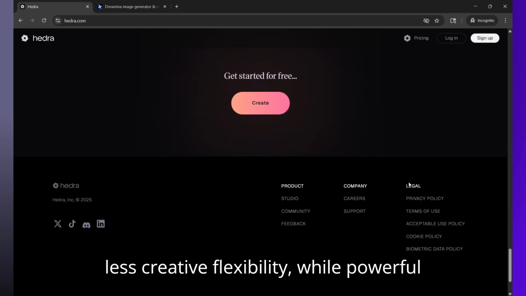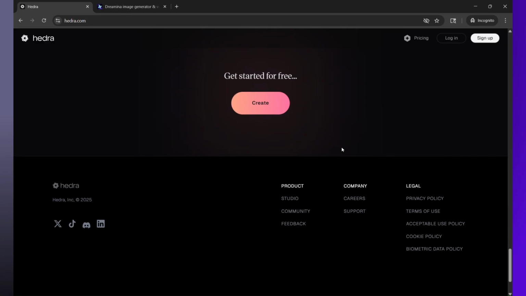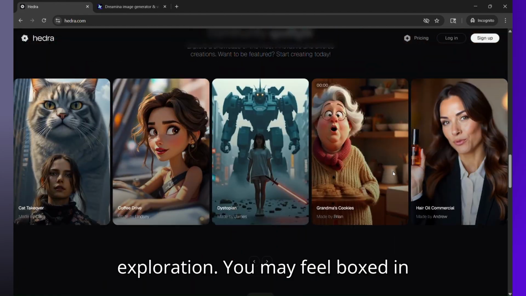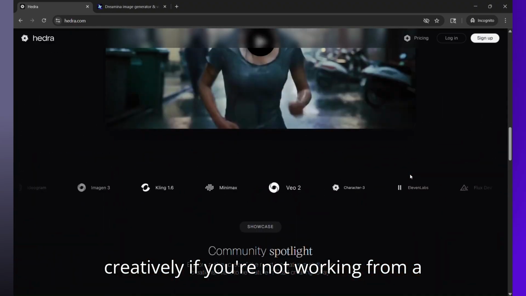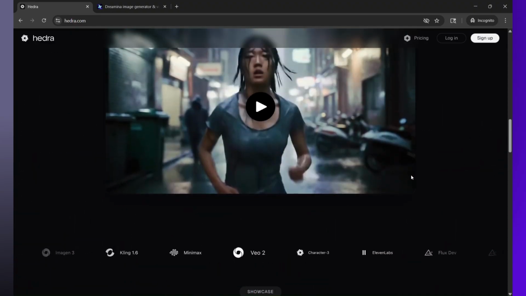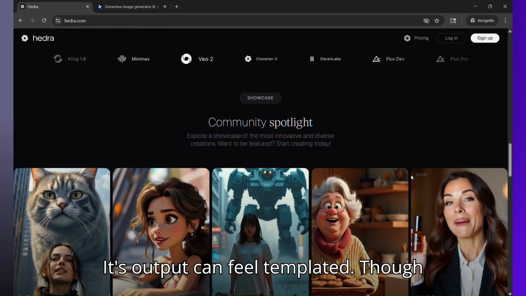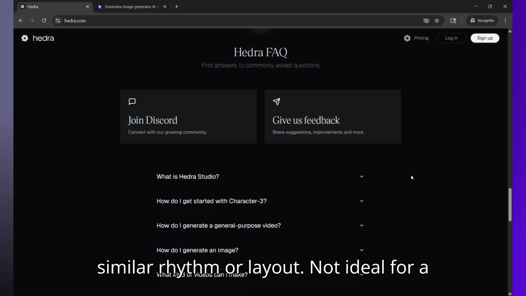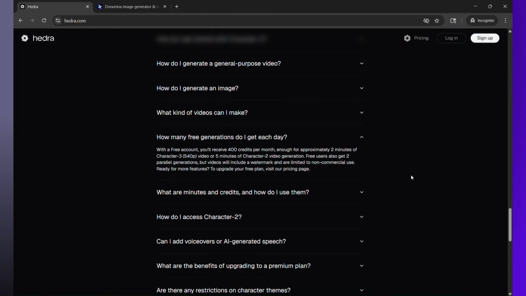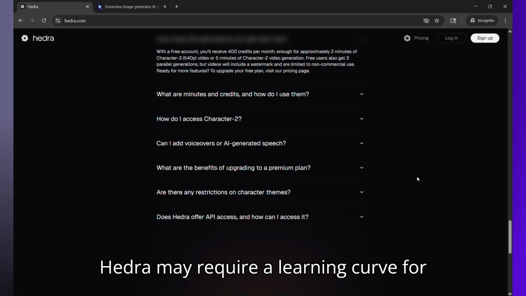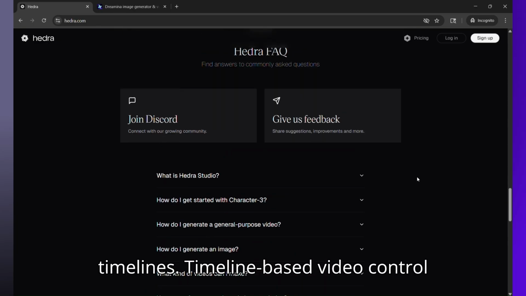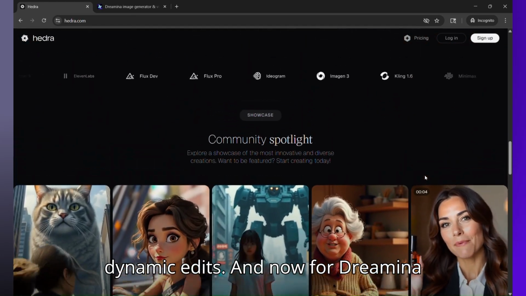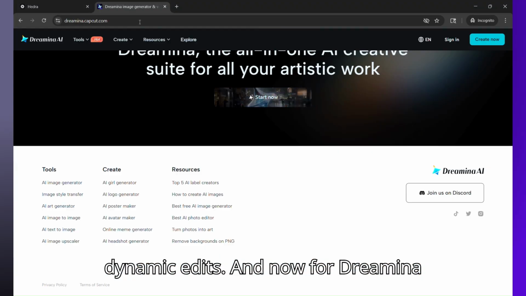However, it has less creative flexibility. While powerful for execution, it's more limited when it comes to abstract or artistic exploration. You may feel boxed in creatively if you're not working from a solid concept. Its output can feel templated. Though customizable, many outputs still follow a similar rhythm or layout, not ideal for standout, one of a kind visuals. Hedra may require a learning curve for timelines. Timeline based video control is powerful, but beginners might need time to understand how to best use it for dynamic edits.